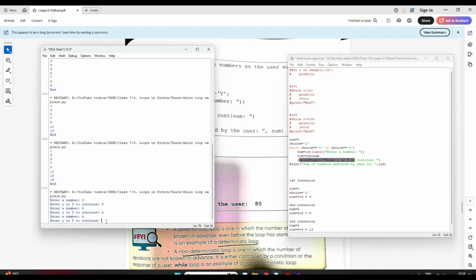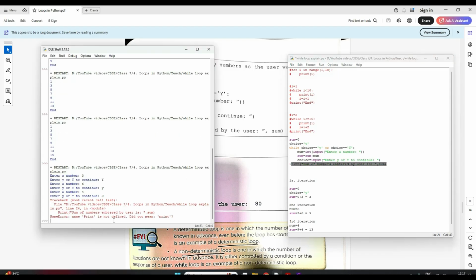Now suppose here I say no, I don't want to, or I give any other input except this y. If I don't give y, this condition will not be satisfied, so it will come out of this loop and it will print this. Now there is some problem. Let's see what the problem is. Can you all figure out what the problem is?